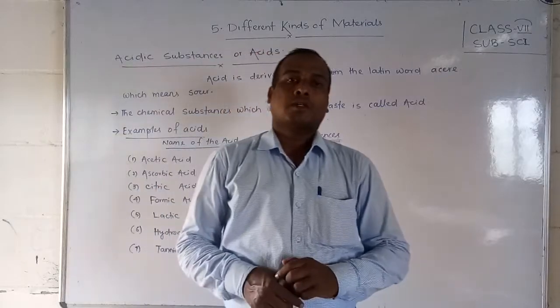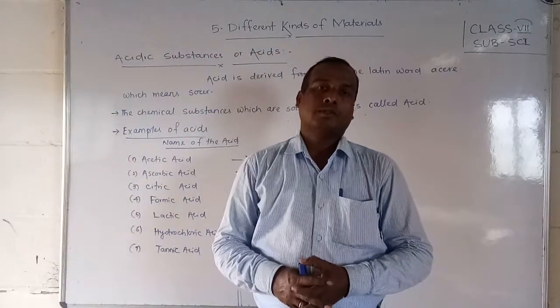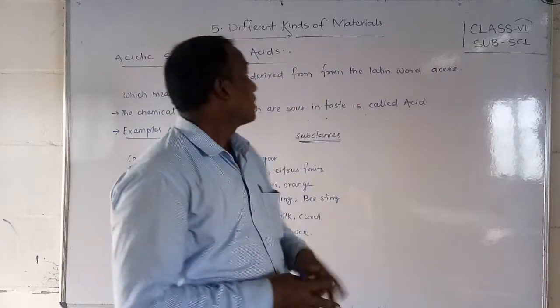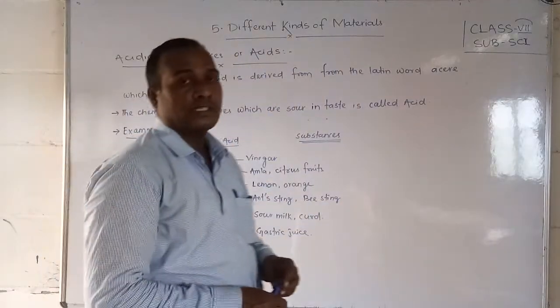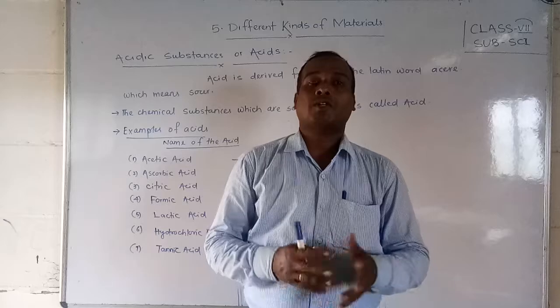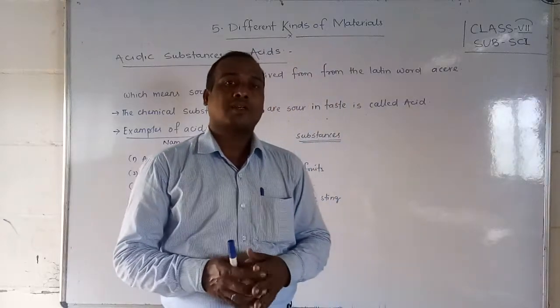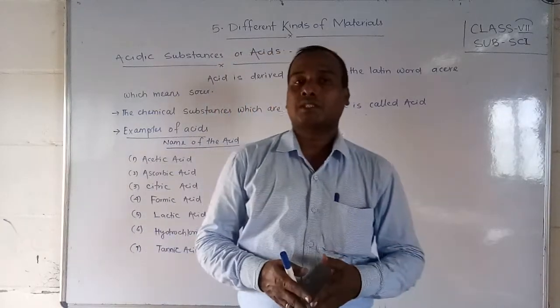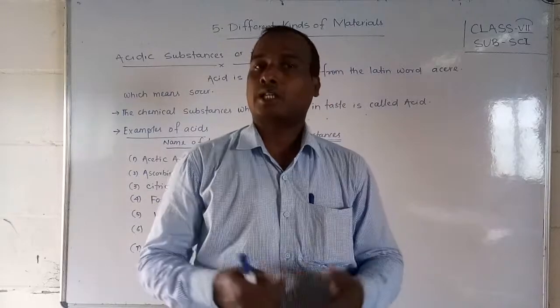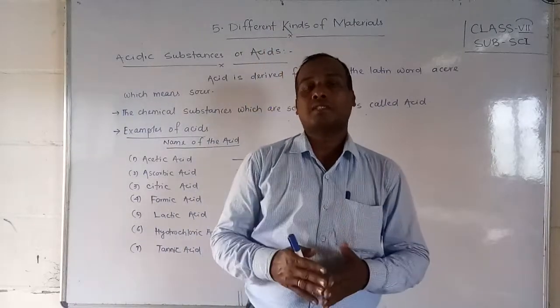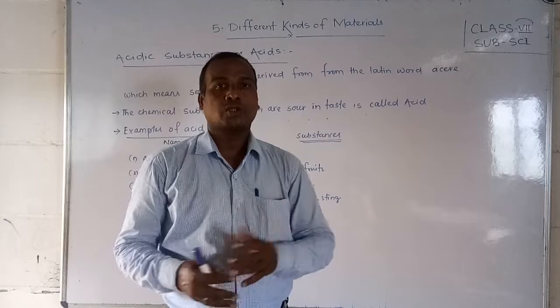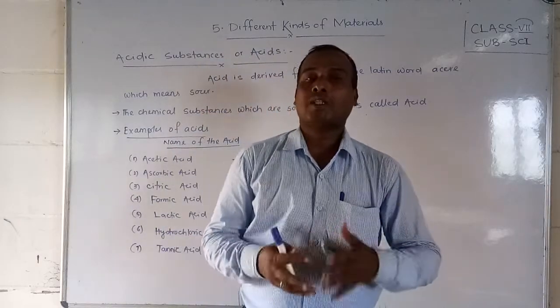Students, today we are going to continue our 5th chapter, that is different kinds of materials. Students, in previous classes we have already studied what chemical substances are, and that they are classified into three categories: acid, base and neutral substances. So today we are going to discuss what an acid is.